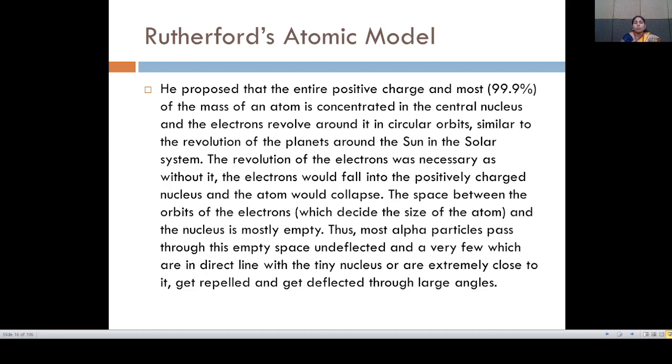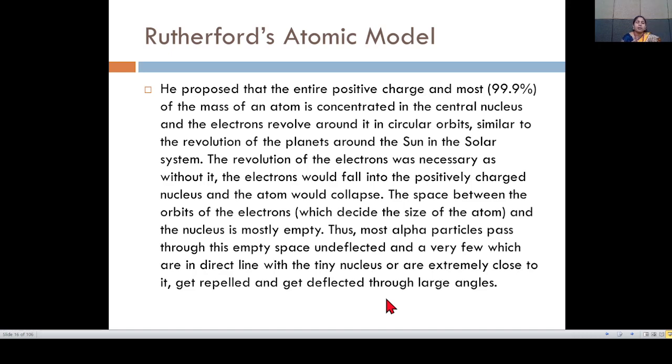So most alpha particles pass through this empty space undeflected, and very few which are in direct line with the tiny nucleus or are extremely close to it get repelled and get deflected through large angles.